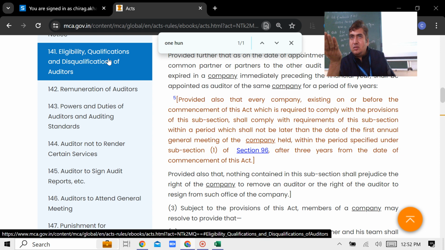So he must be practicing law. Obviously, he should be qualified to be appointed as the auditor of the company. So qualification may not only be CA, but also practicing, either as an individual or as a firm.